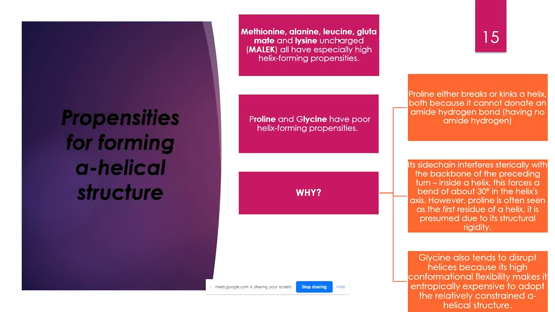Glycine is a highly flexible molecule, and due to its conformation and flexibility, it simply breaks up that particular helical structure. So generally you can see that proline and glycine are found either at the start or at the end of an alpha helix, because they are helix breakers. If they are present at the end, they are the last one in that alpha helix. If they are going to form a helix, they are going to be the first amino acid, and just the second amino acid after proline or glycine will start forming that alpha helix structure.